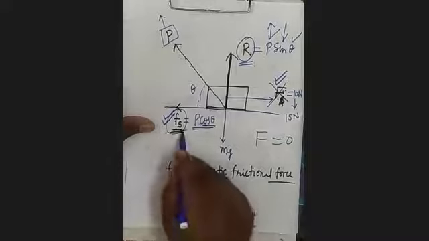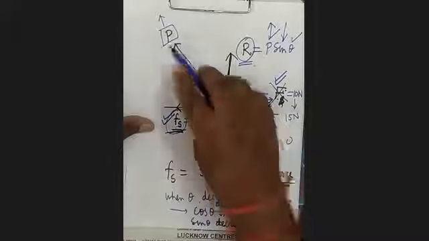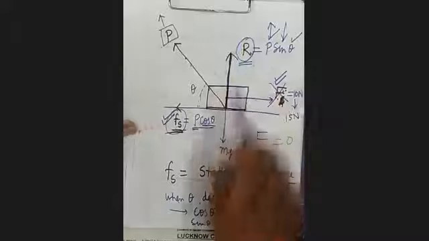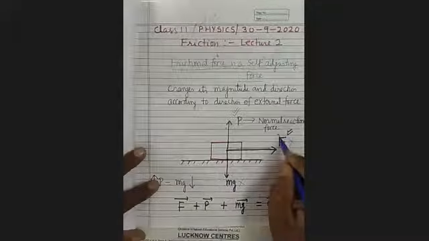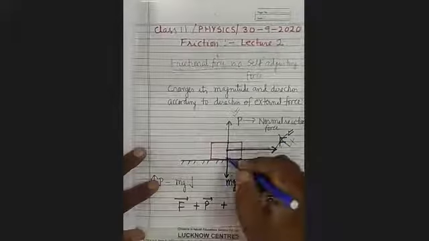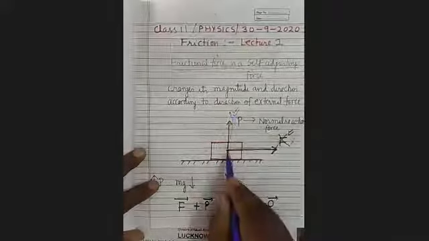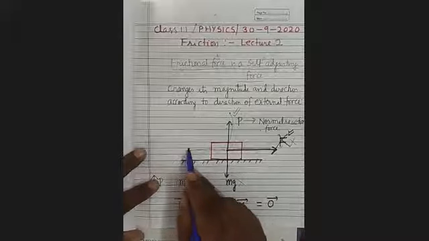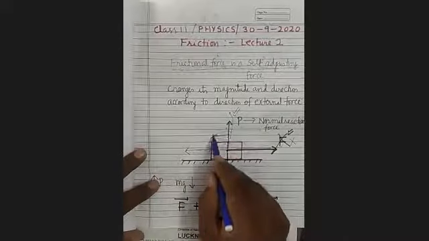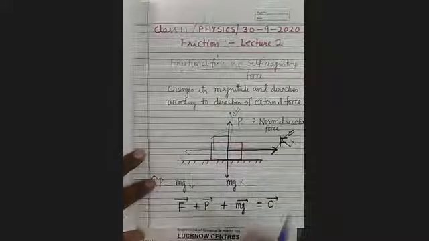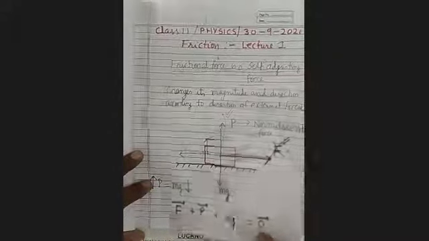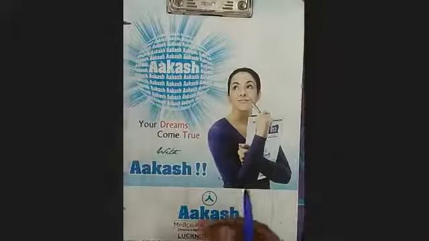There will be no Fs, because in that case P is acting in this direction. You have seen here that when force F is not acting, P is acting along this. If you find the component Fs, P cos 90 is 0, so it will be 0. It is clear?